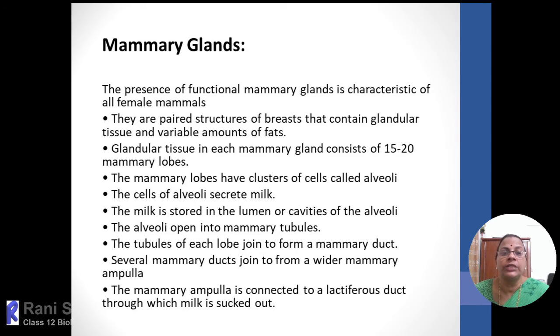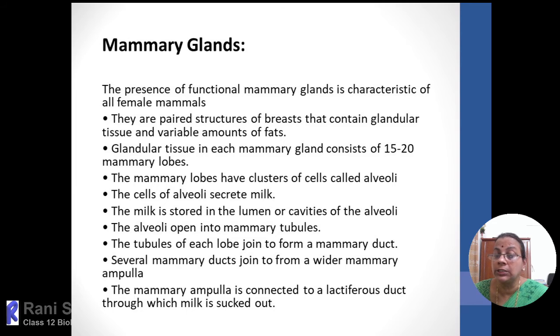So when we say the presence of a functional mammary gland is a characteristic of the female organism, the development or enlargement of the mammary gland takes place at the time of puberty. But even then, only in the pregnancy period will the glands start producing milk protein. Milk proteins and milk secretion will start, and ejection is at the time of childbirth.